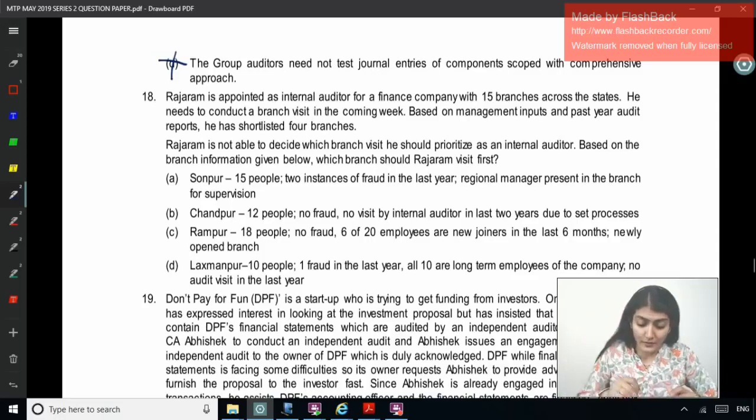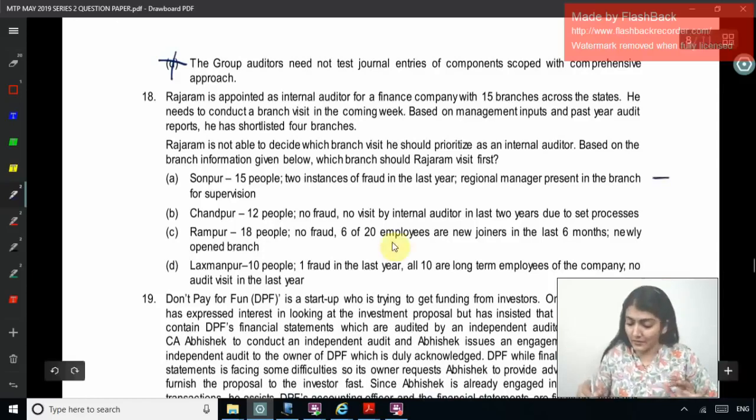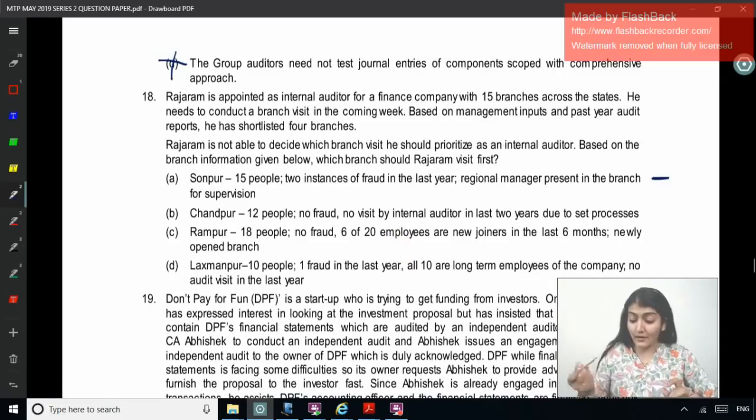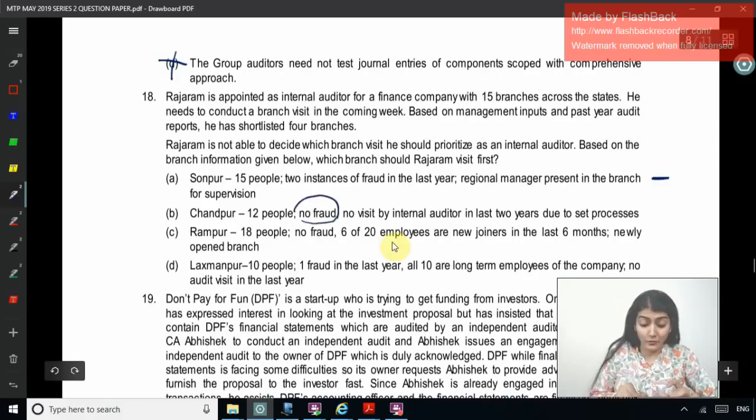Now the first one, 2 instances of fraud in the last year, regional manager present in the branch for supervision. So there is some higher level person sitting over there, so I don't think this will come first in the list. Chandpur, 12 people, no fraud, no visit by internal auditor due to set processes. So no visit by internal auditor, but also there is no fraud.